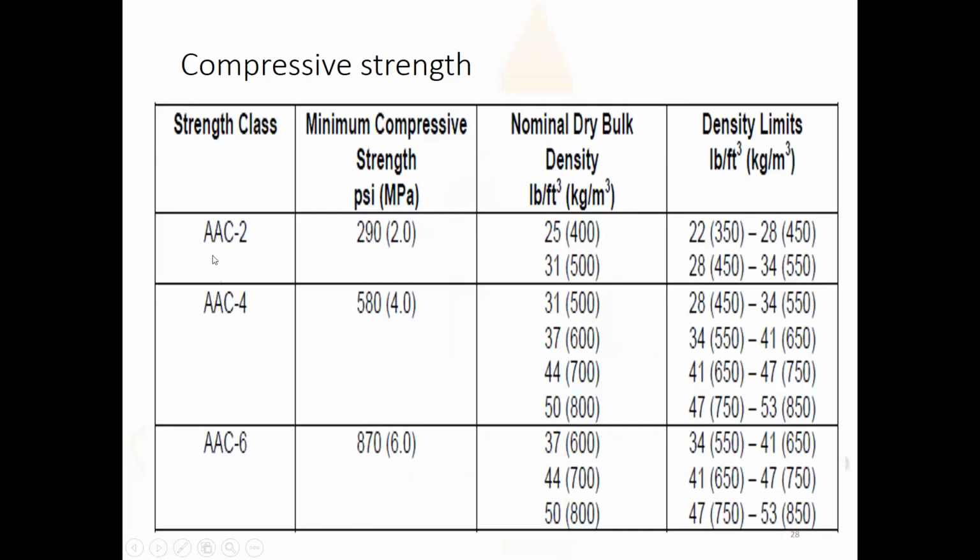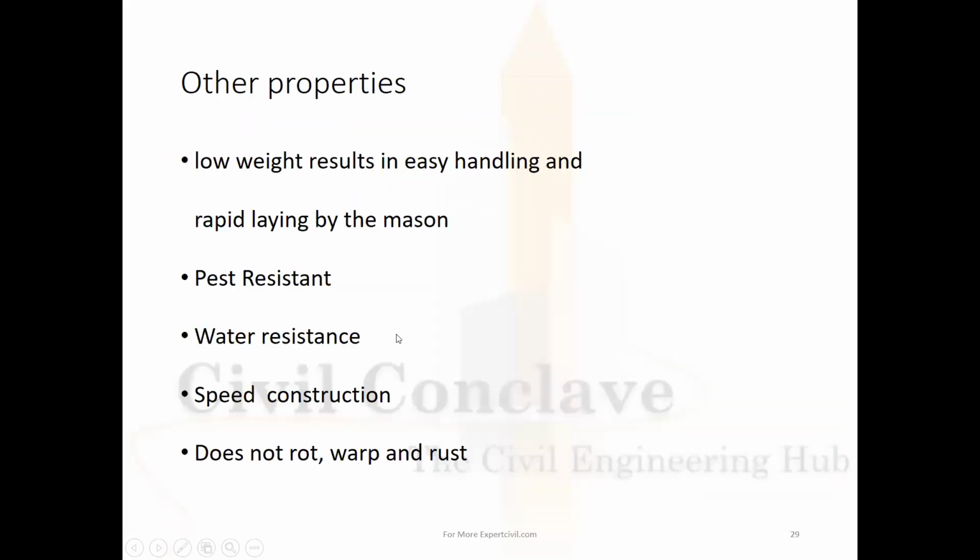Compressive strength class AAC2, that is, minimum compressive strength is 2 MPa. Normal bulk density: 400 kgs per cubic meter, 500 kgs per cubic meter. Density limit, that is, 450 kgs per cubic meter, 550 kgs per cubic meter. Like this is the comparative strength of the entire AAC blocks.